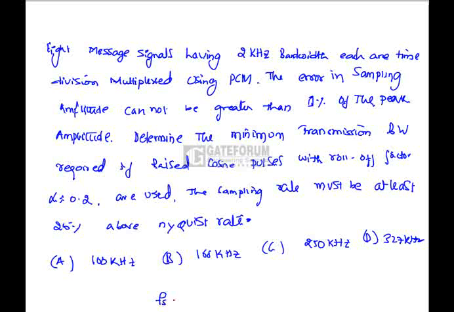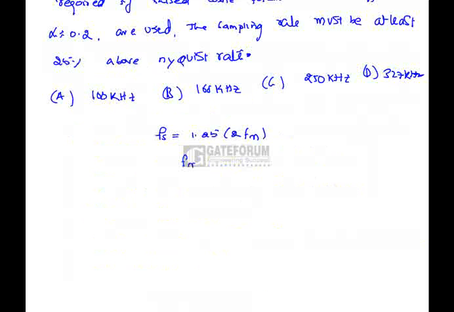That is, Fs is 1.25 into 2 fm, where fm is 2 kHz. Hence it is going to be 5 kHz. So the number of signals is 8.